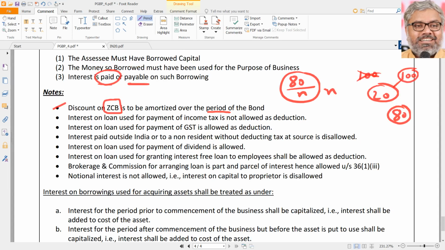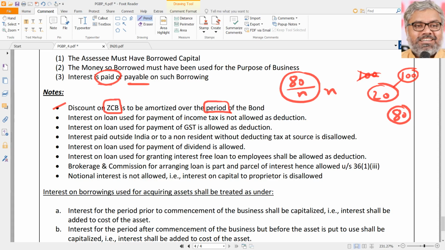Don't think from the investor point of view. We are talking about issuer. Because issuer got only 20 now, he has to pay 100 later after so many years. Whatever the discount at which he has issued, that can be amortized. Amortized means it can be claimed as deduction. But how much amount? Whatever that discount amount is, divided by number of years, the period of the bond, it will be amortized for. That is a special case, not a normal case.